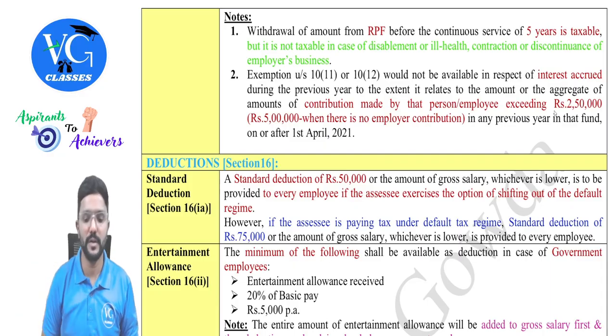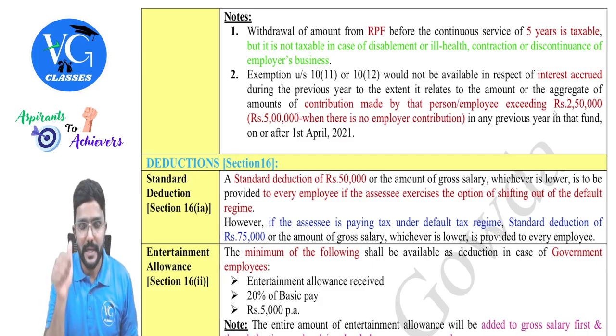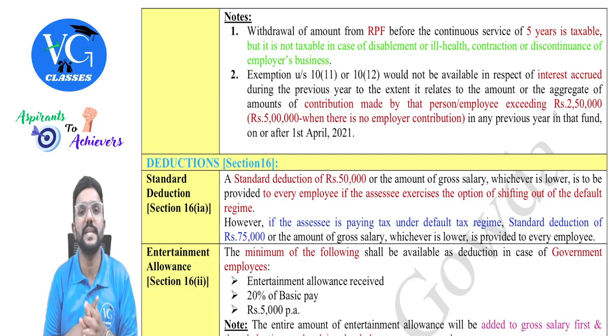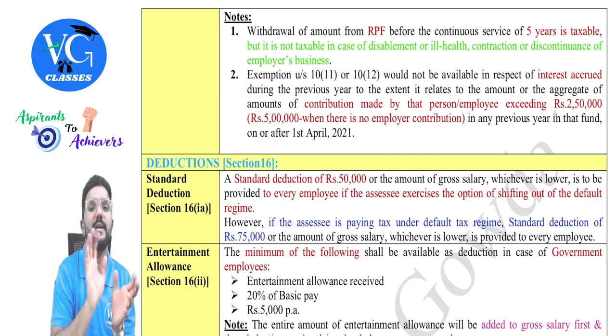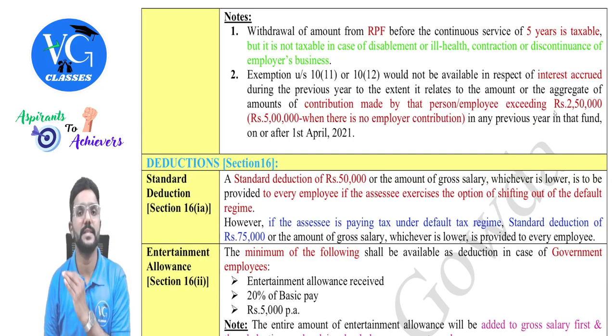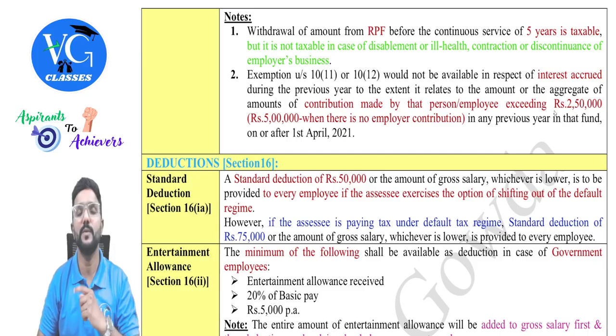Whereas for employer contribution, in aggregate, the contribution to the recognized provident fund, NPS and approved superannuation fund, if it is more than 7 lakh 50,000 in a year, whatever excess is there is taxable, plus whatever income is earned on that is also taxable, which we already covered along with the question. That is the perquisite with respect to section 17(2)(vii) and 17(2)(viia), guys. Got it?